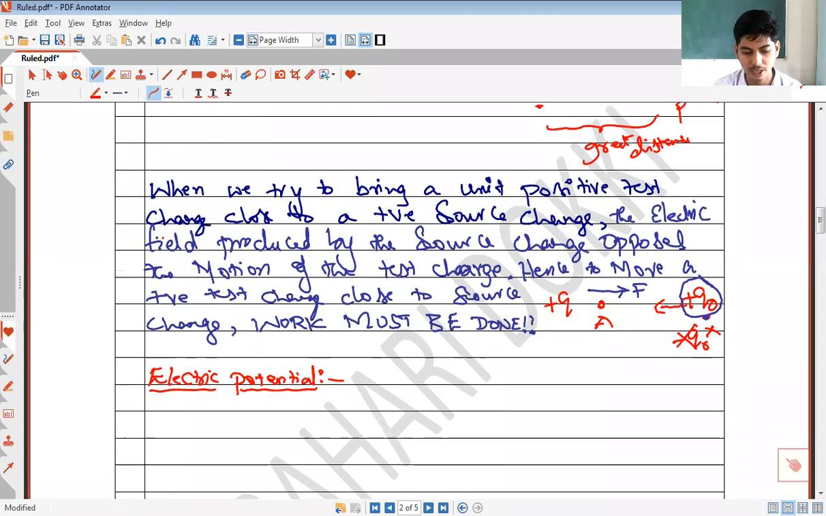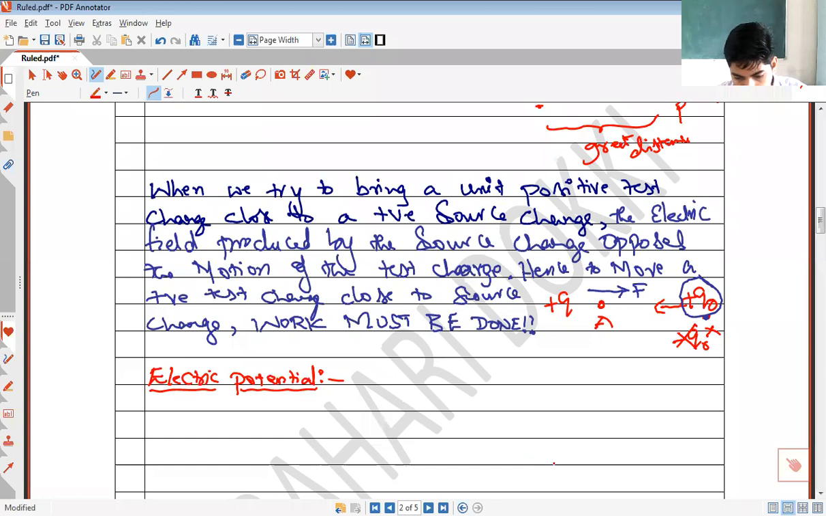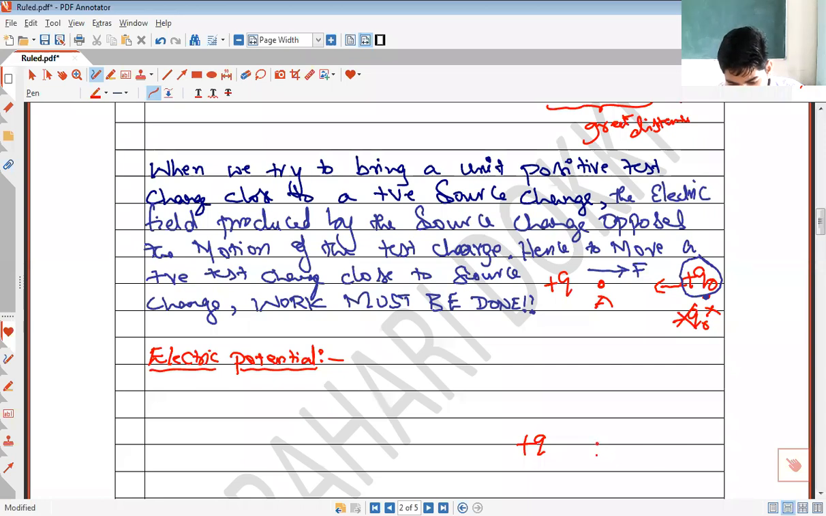So see how we define electric potential. Suppose this is a source charge. We know that source charge produces electric field around it, and that electric field extends up to infinity. What I do is I consider some point P here. See, P is a point in the electric field. And let this be infinity. And what I do is, I place a positive test charge at infinity.